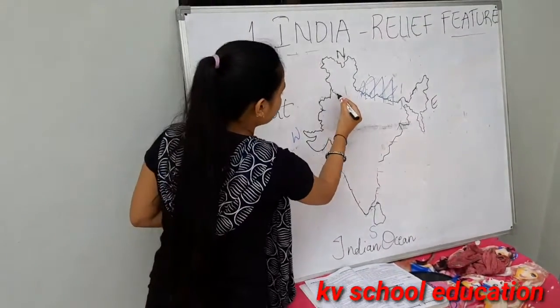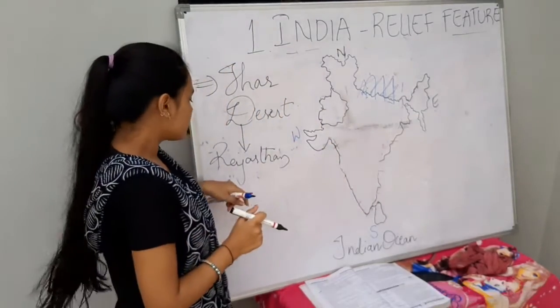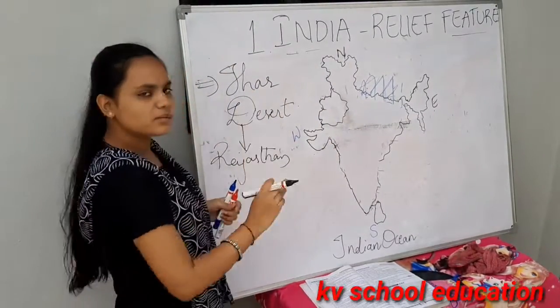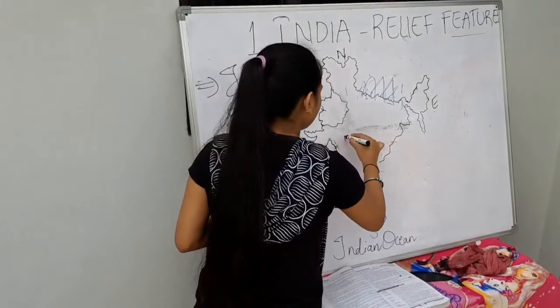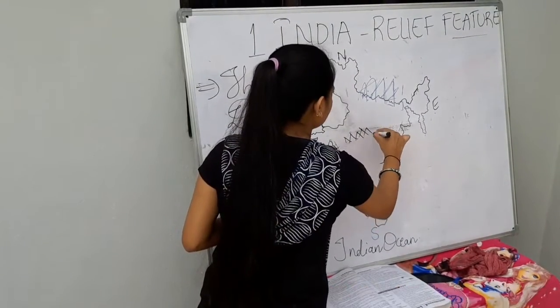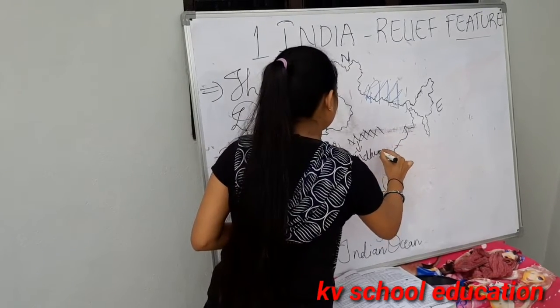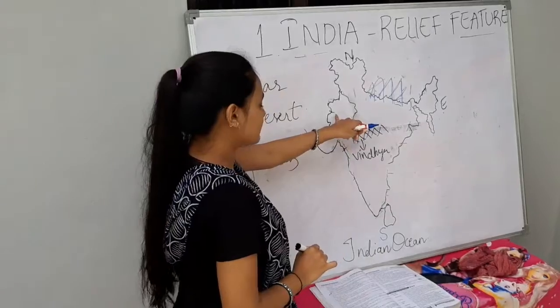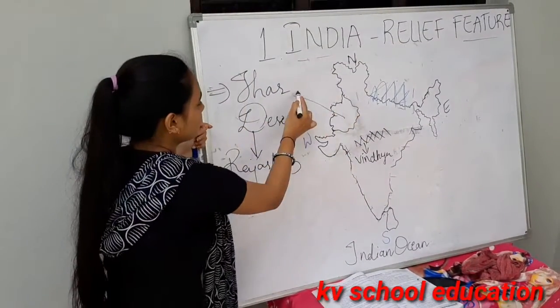The Thar Desert is located on the leeward side of the Aravalli Hills. Here the Vindhya mountains will be present. Here Thar Desert will be located.